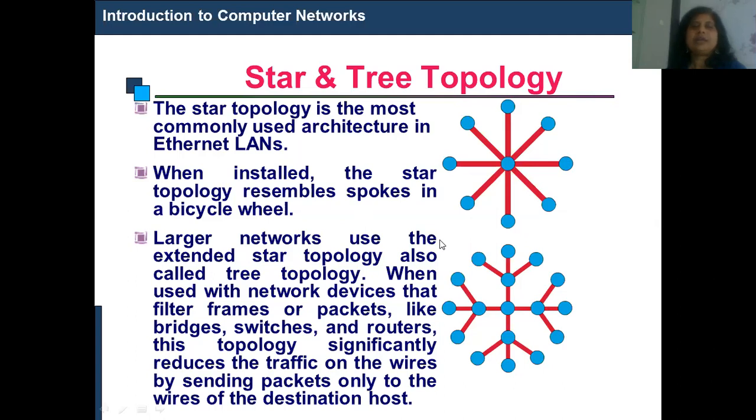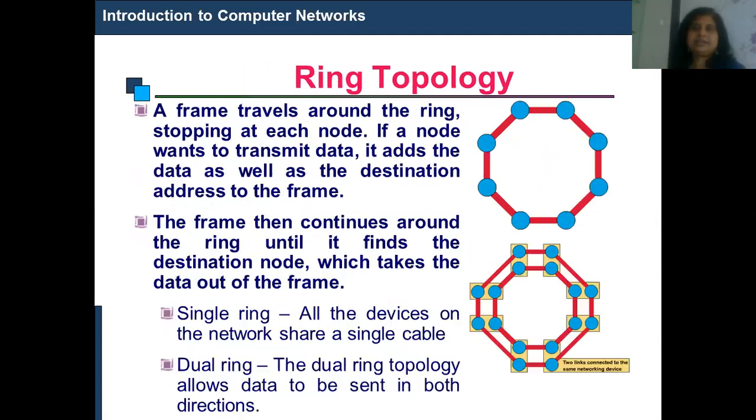Now, for a larger network, this is the extended star topology. It is like a tree structure, where network devices such as bridges, switches, and routers are used in the star topology. So in star topology, one central device is there, for example a switch or a hub, and to that many machines are connected. That is star topology. Next one is the ring topology.